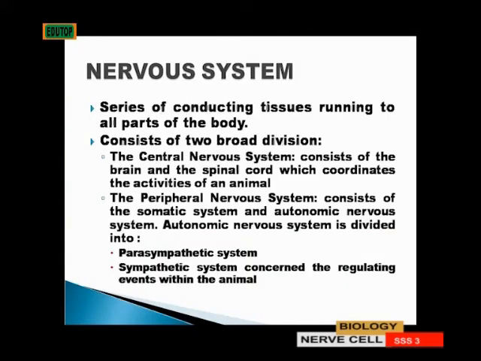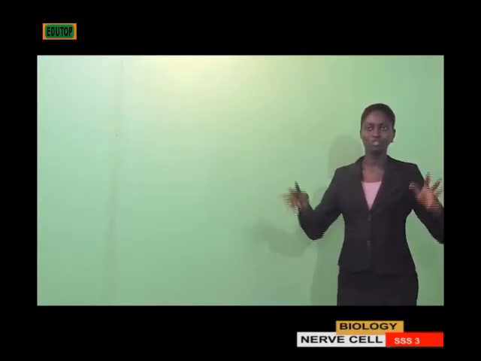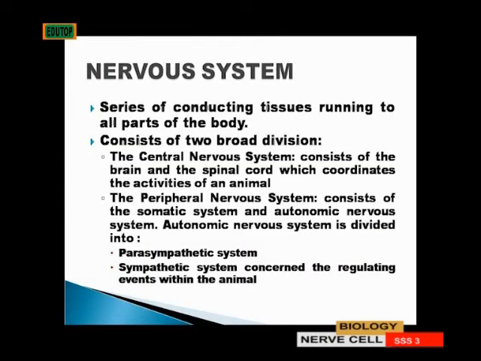The nervous system is a series of conducting tissues running to all parts of the body, and they are basically divided into two divisions. We have the central nervous system and the peripheral nervous system, the CNS and the PNS. The central nervous system consists of the brain and the spinal cord. They coordinate the activities of an animal. So, central nervous system, we have the brain, the spinal cord.